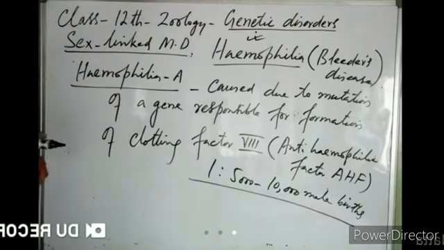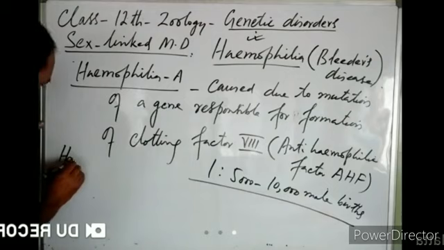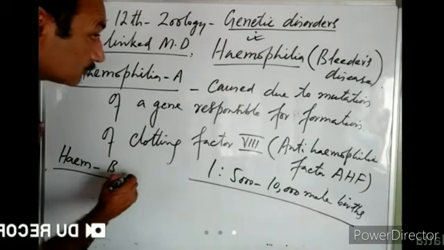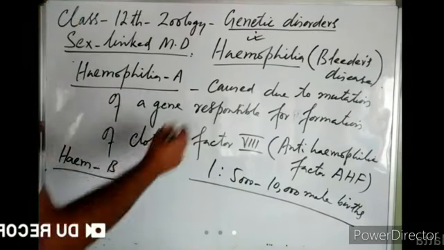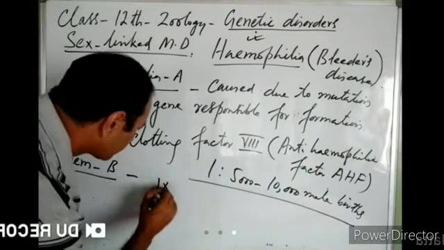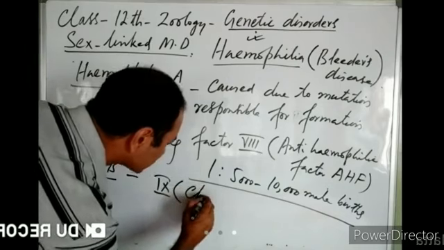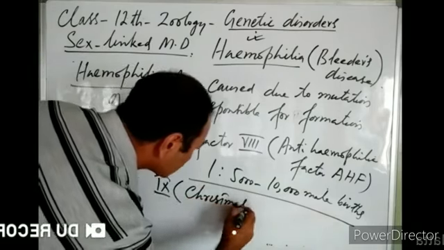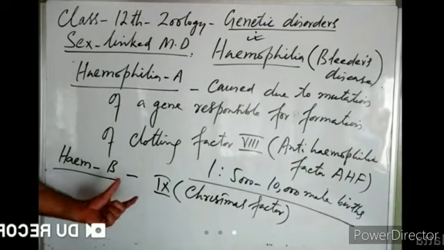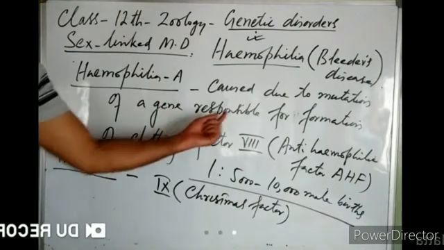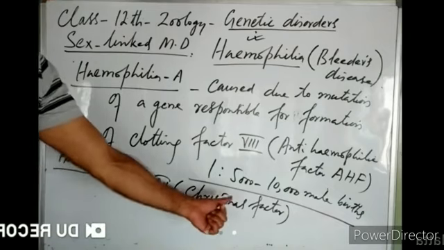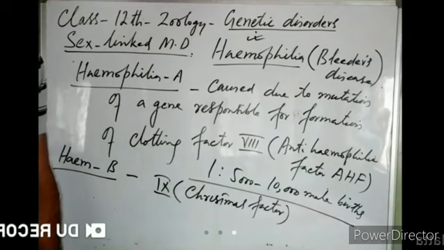Similarly, there is another form of hemophilia that is known as hemophilia B. Hemophilia B is caused due to mutation of a gene responsible for formation of clotting factor number 9. This clotting factor 9 is known as Christmas factor. So hemophilia B is caused due to mutation of a gene responsible for formation of clotting factor number 9, the Christmas factor.